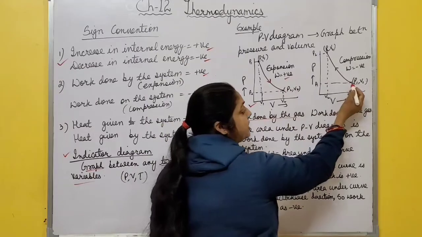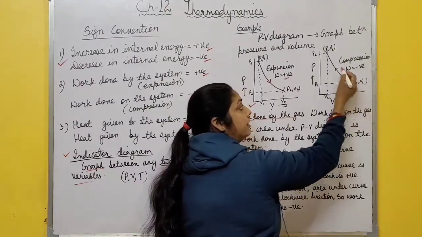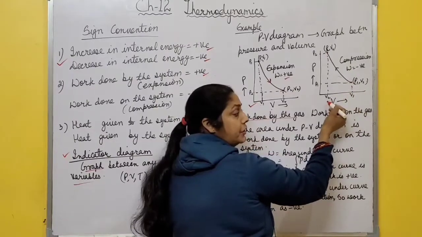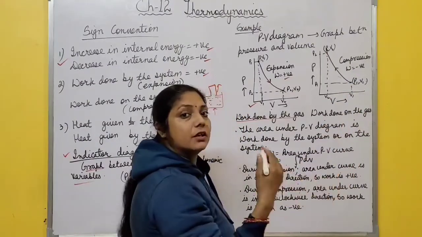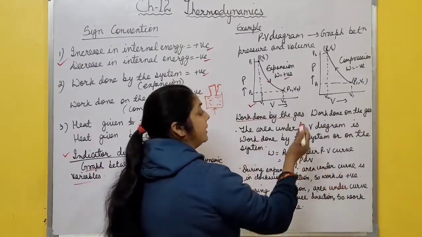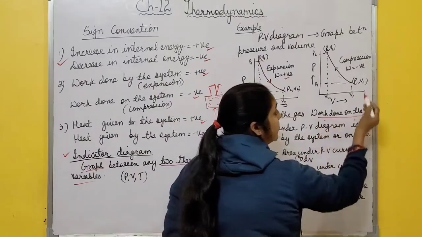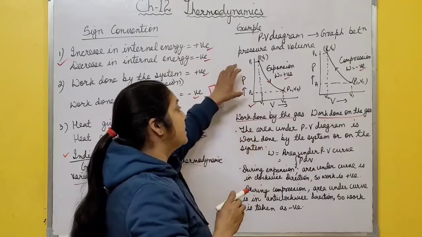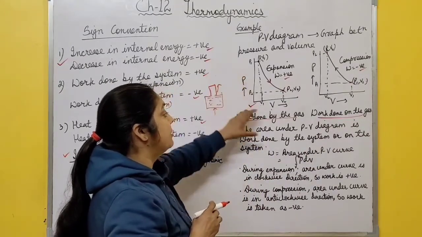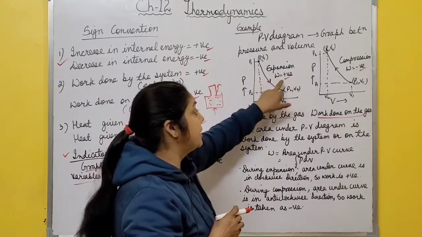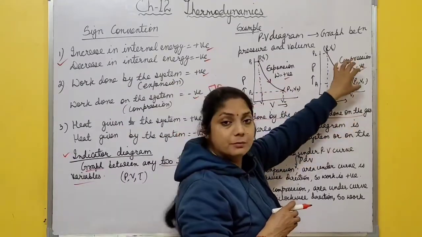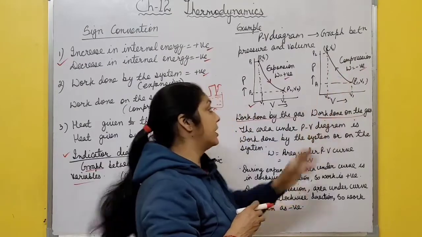In this one, the starting point is this one, and from here to this final position, volume decreases from V1 to V2. Volume decreases means compression takes place, and in this case, work done on the gas is taken as negative sign. So you must remember these points, that work done by the gas, it means expansion, is taken as positive. Work done on the gas, it means compression takes place, is taken as negative sign.